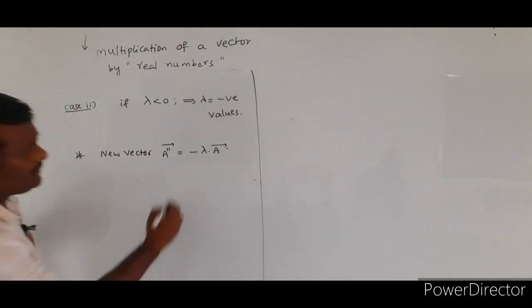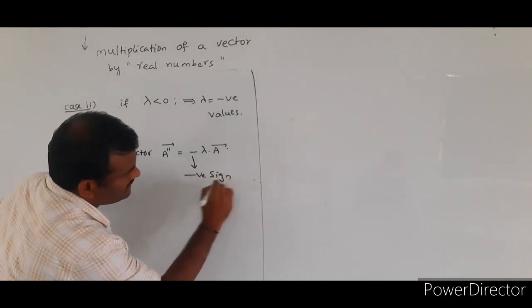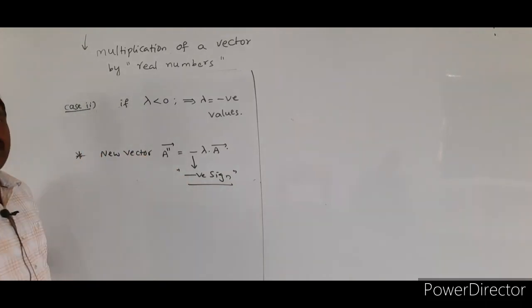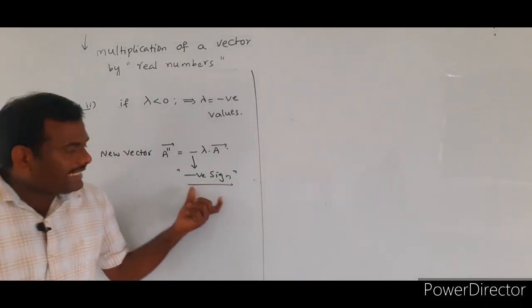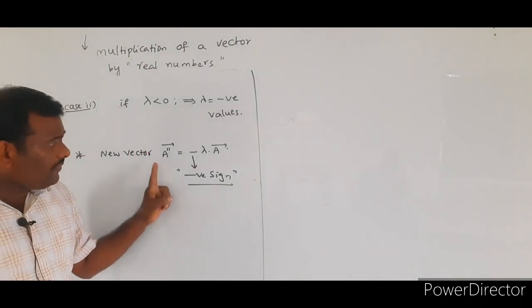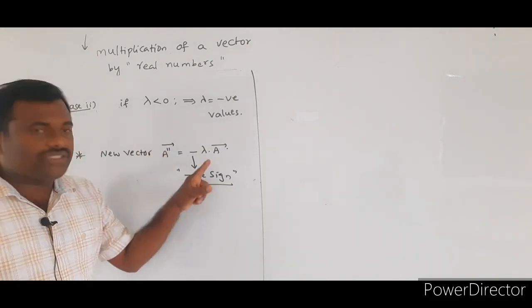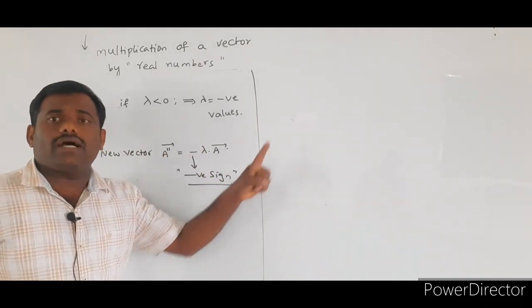So here this negative sign is indicating that the direction of the new vector A double dash bar is opposite to that of the initial vector A bar.